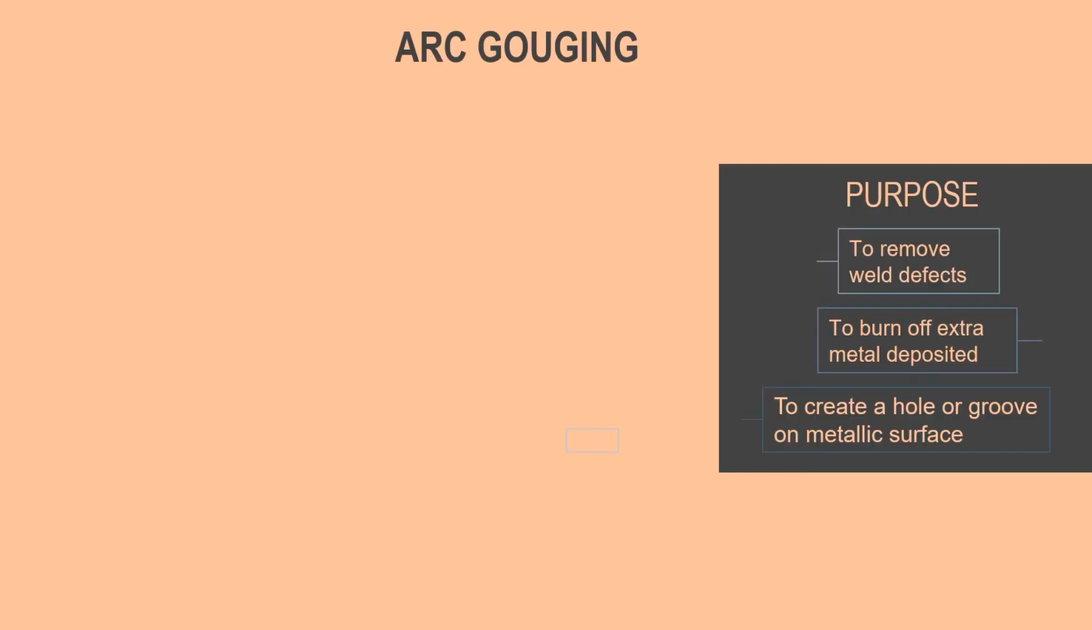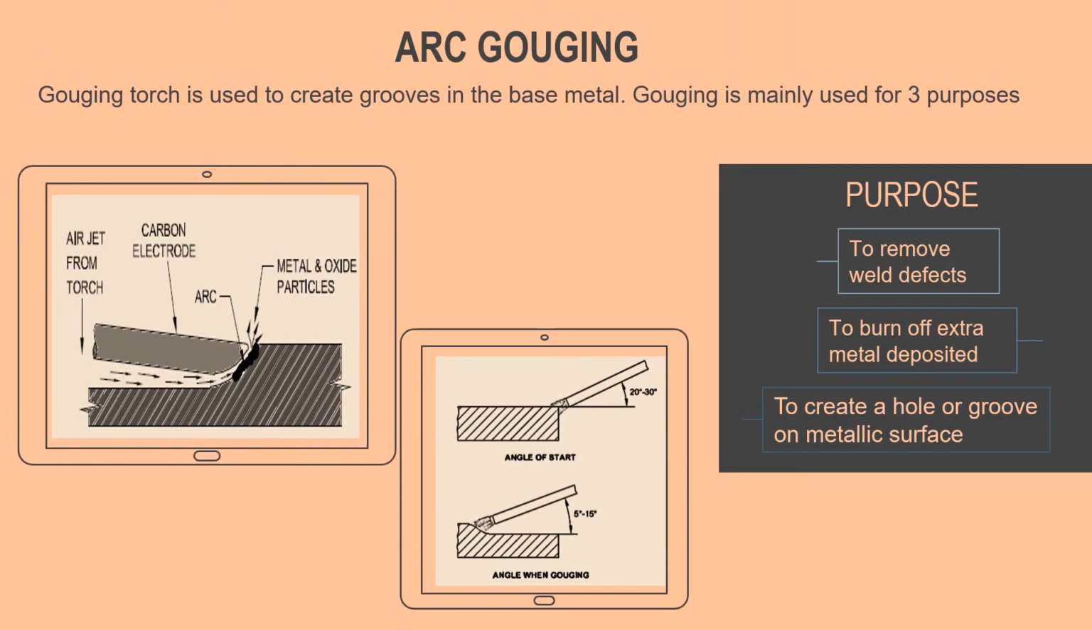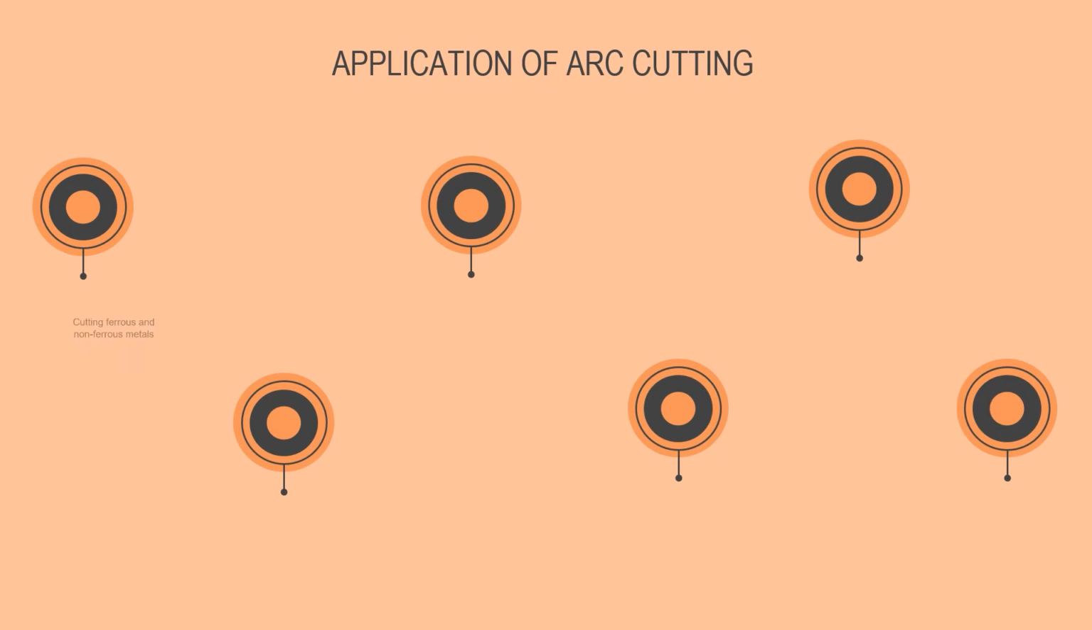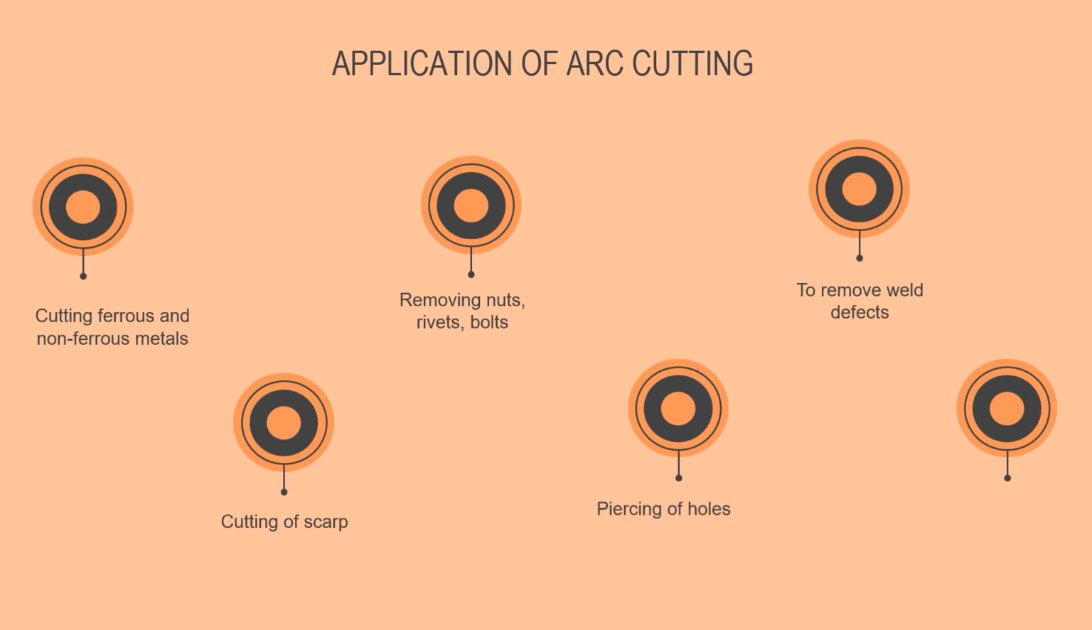Arc gouging. A gouging torch is used to create grooves in the base metal. Gouging is mainly used for three purposes: to remove weld defects, to burn off extra deposited metal, and to create a hole or groove on a metallic surface. Applications of arc cutting: cutting of ferrous and non-ferrous metals, removing nuts and bolts, removing weld defects, cutting of scrap, piercing of holes, and making of grooves.